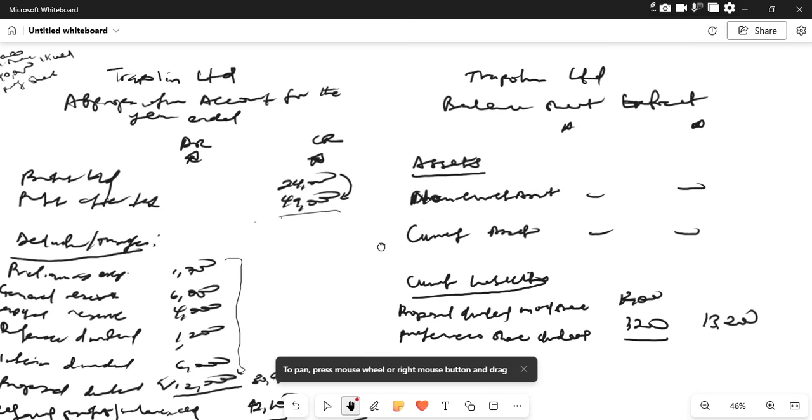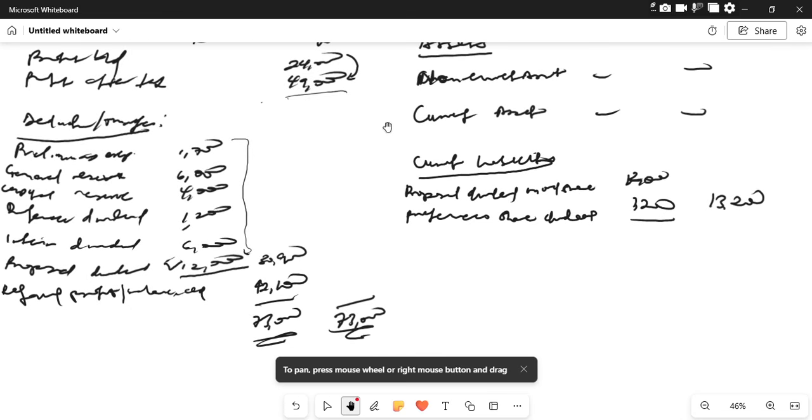The next one is to now look at our non-current assets. Not non-current assets, sorry, non-current liabilities. This should be non-current liabilities.